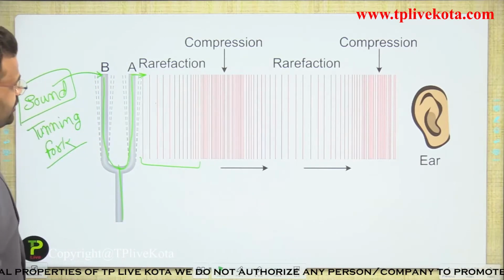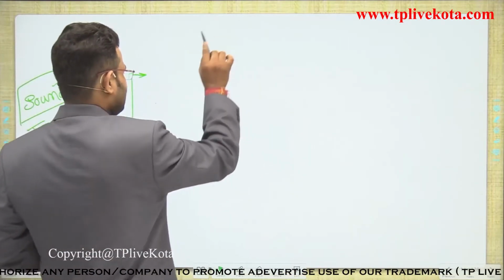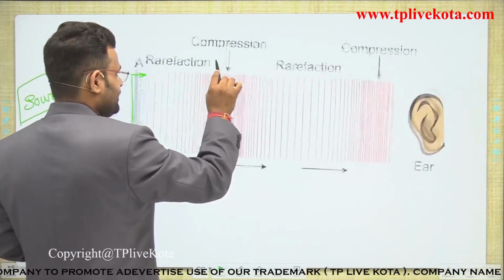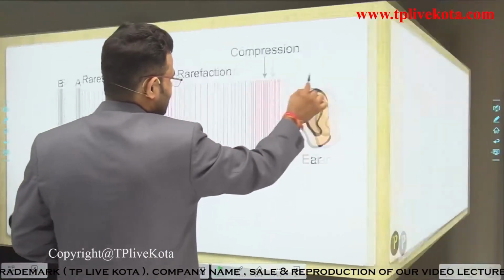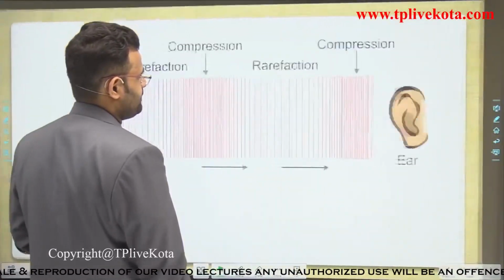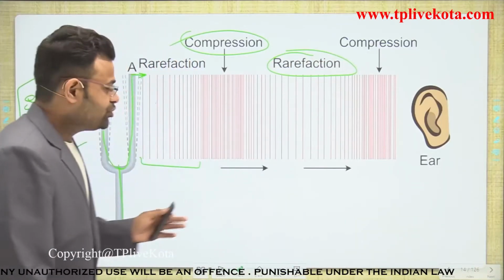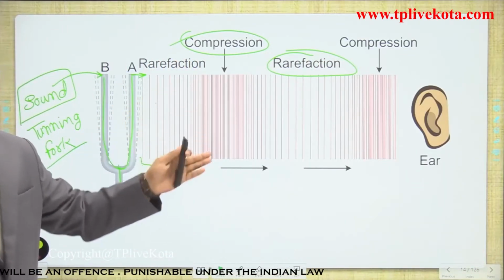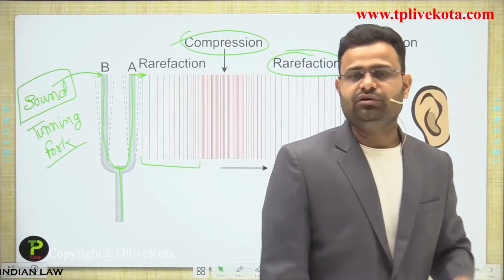After some time it moves to the other side, and that forms a compression. Again it forms the rarefaction. So continuously compression and rarefaction are formed, guys, in a sound wave.